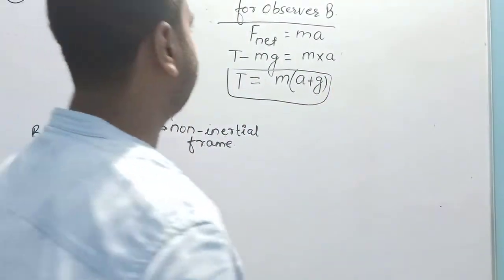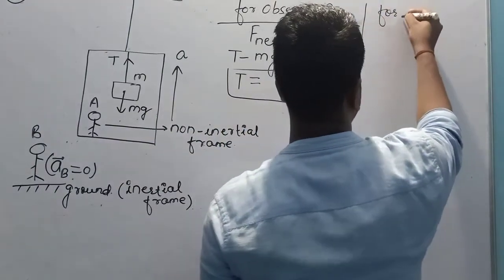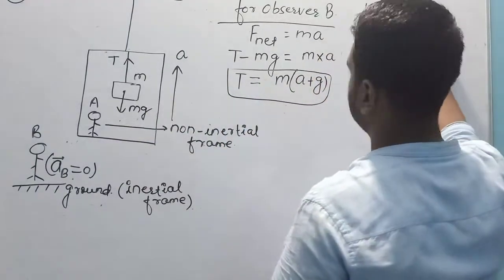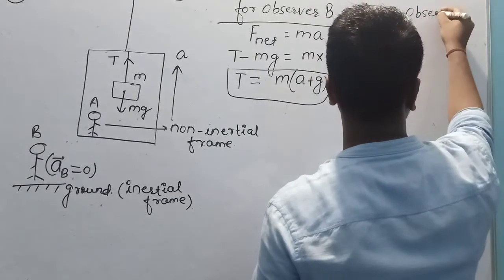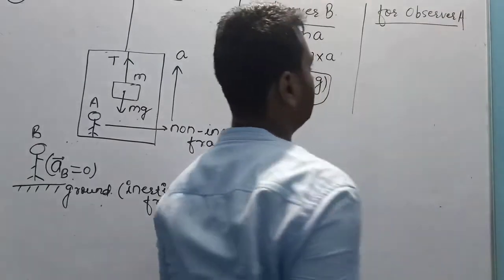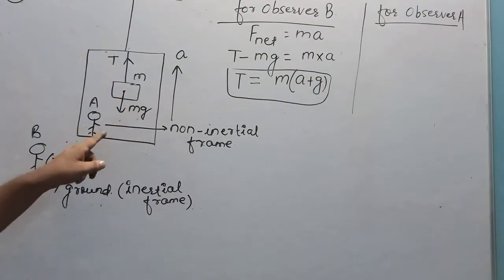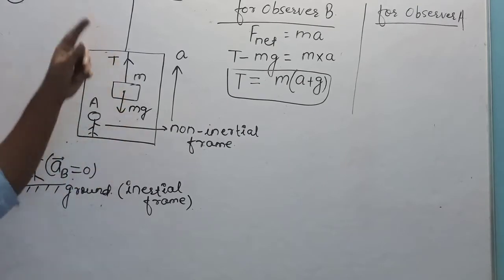If I am writing the force equation for observer A, observer A is itself accelerating upward.